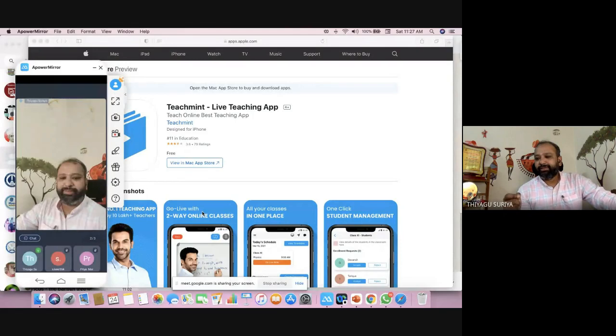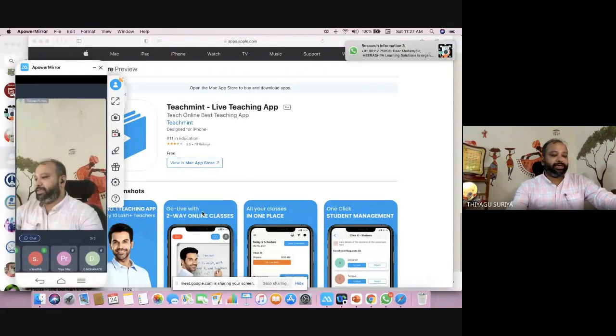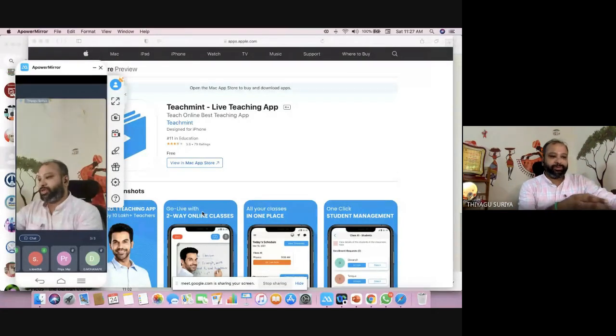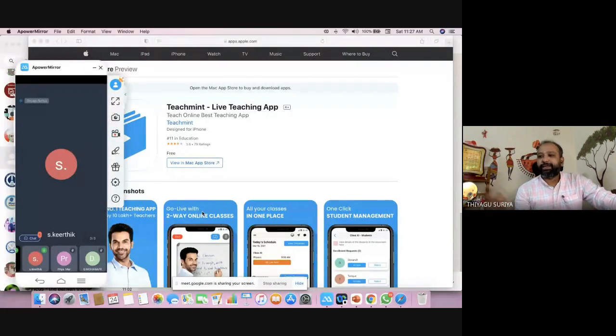Kartika, are you able to see me? You can use the Google Meet and talk to me. You can unmute and talk to me. Priya, Mohan Raj, Kartika, anyone can unmute on the Google Meet and tell in what way your screen is visible on the mobile phone. Now Kirtika is speaking. See, Kirtika has come forward to speak on the mobile phone. Right now Kirtika is speaking.